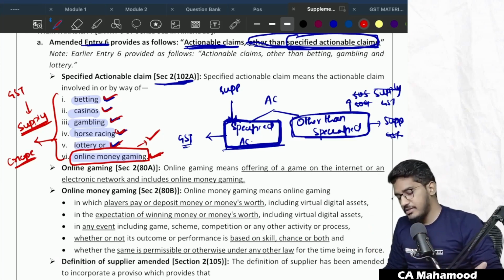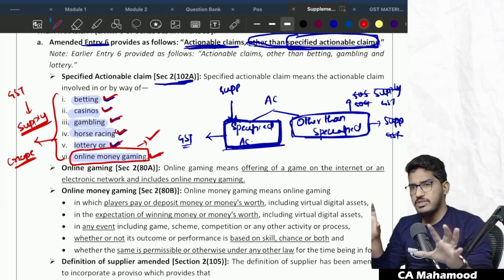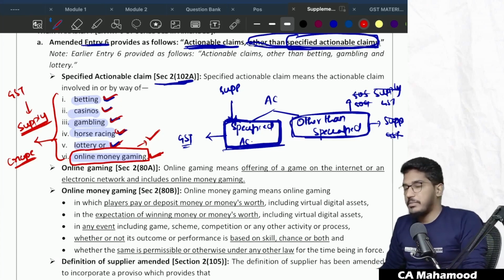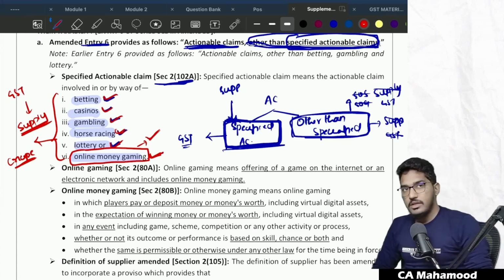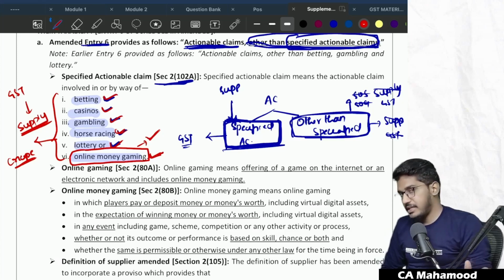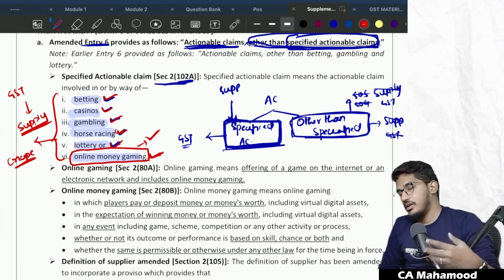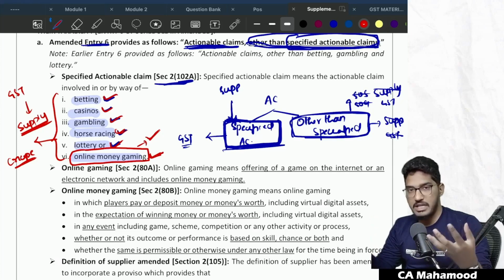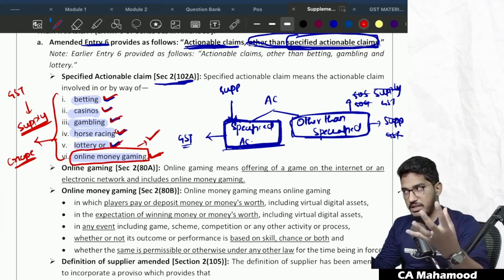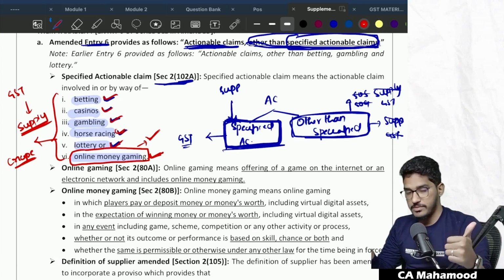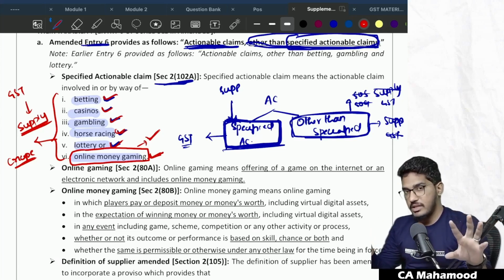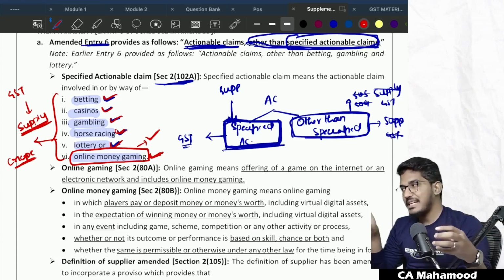These online money gaming apps are rapidly increasing in India, right? But the government doesn't want to encourage them. Why? Because the youth, especially teenagers, easily get diverted by easy money making. These online money gaming platforms promote easy money making. You deposit the money, you play the game, you make returns. The government doesn't want to encourage this industry because the youth of this country is getting diverted. So they want to penalize these kinds of platforms.